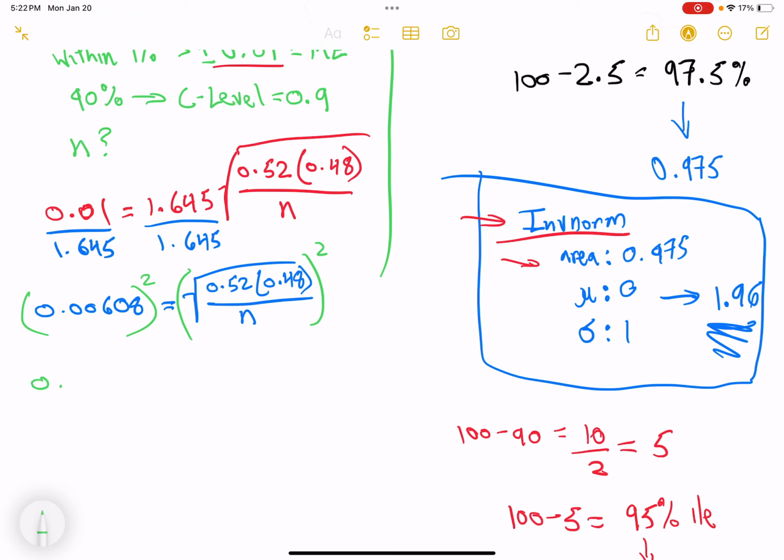You should get 0.0001234369, something like that. In your calculator, it'll be 3.695 or whatever, E negative 5, I believe, right? Which is what this number represents, equals 0.52 times 0.48 over n.